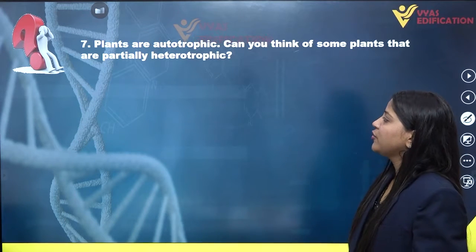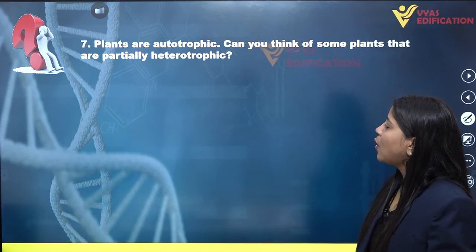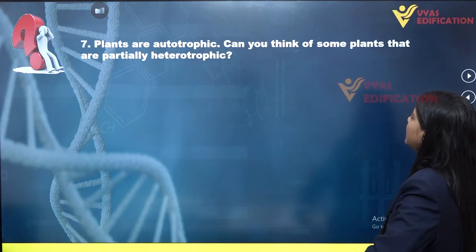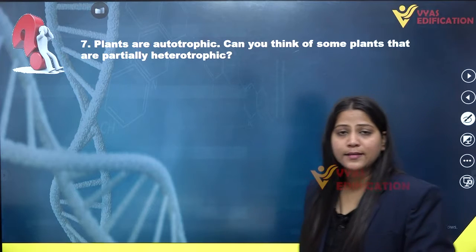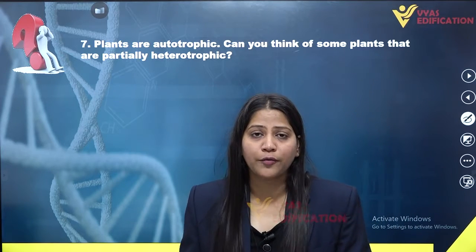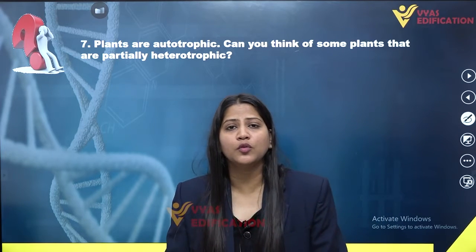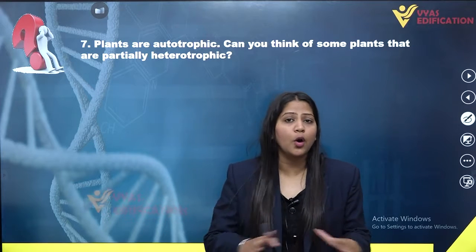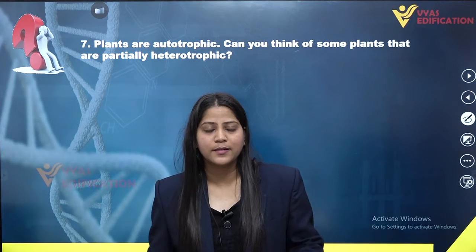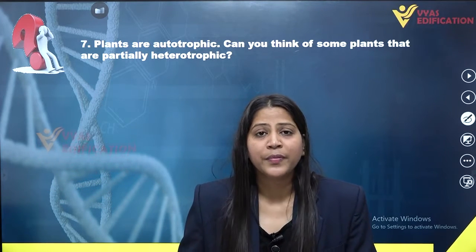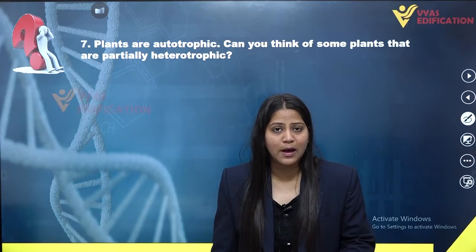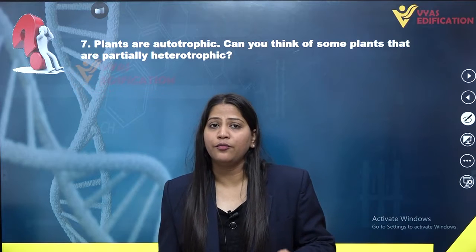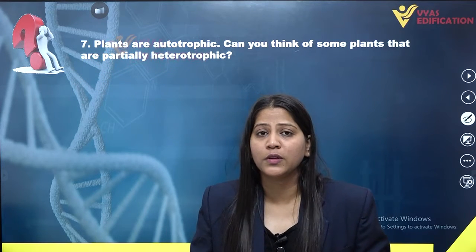Now moving on to question number 7. Plants are autotrophic. Can you think of some plants that are partially heterotrophic? Yes, obviously plants are autotrophic. Most of the plants, almost all, not all, almost all plants are autotrophic in nature. That means they have chlorophyll pigment in their chloroplast, which is responsible for the process of photosynthesis.